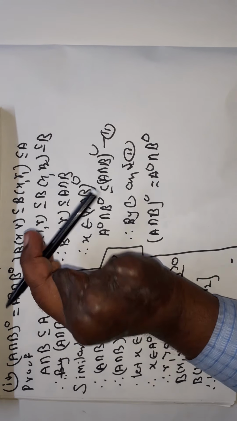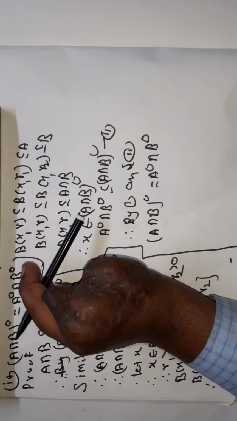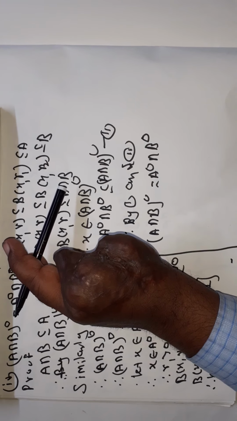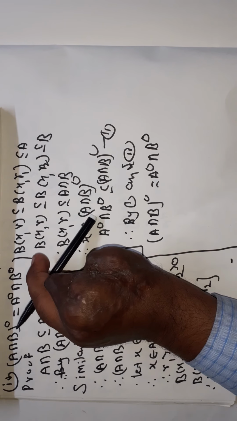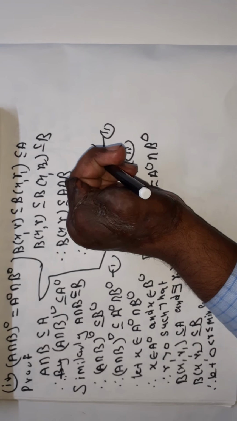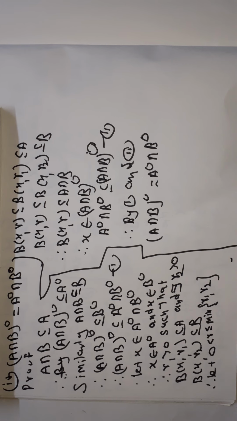Therefore ball X R is a subset of A intersection B. Therefore X belongs to the interior of A intersection B. Therefore the interior of A intersection the interior of B is a subset of the interior of A intersection B. Therefore by 1 and 2 the statement is proved. Now we prove statement number 5.